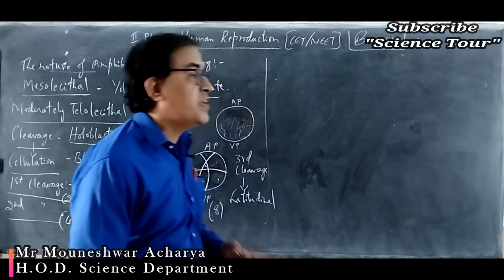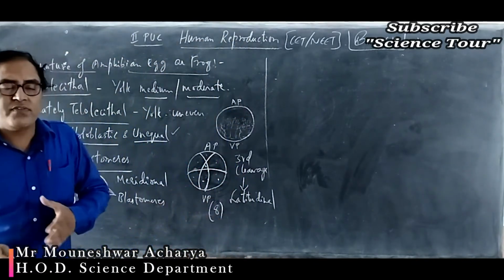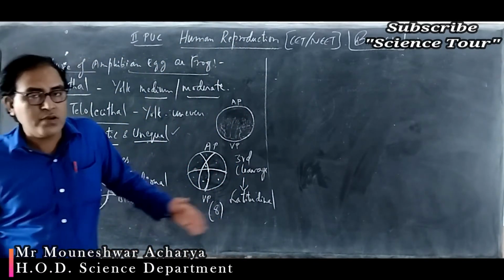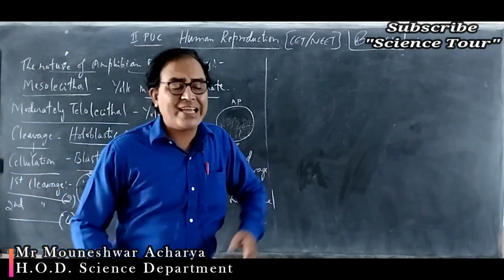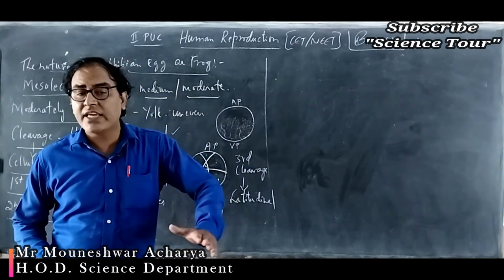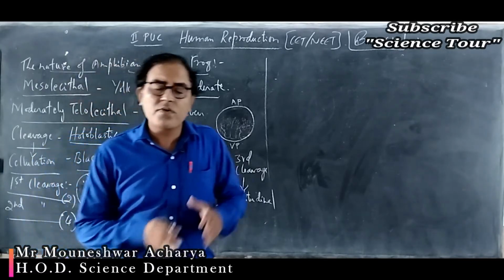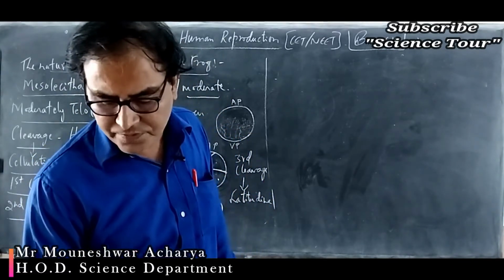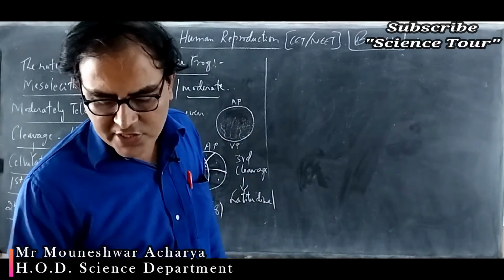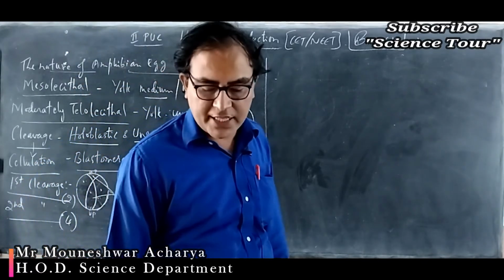FSH is the follicle stimulating hormone which is responsible for the development of different stages of follicles: primary follicles, secondary follicles, tertiary follicles, Graafian follicles. The hormone responsible for all that is follicle stimulating hormone, FSH. Oxytocin and vasopressin I already told. Next, move to question number 23.